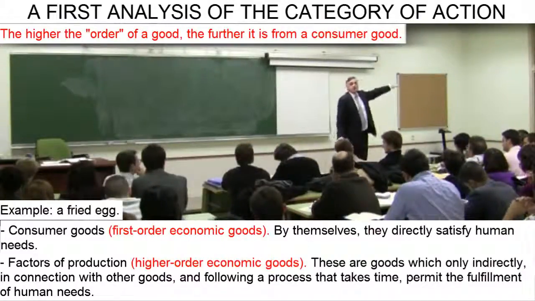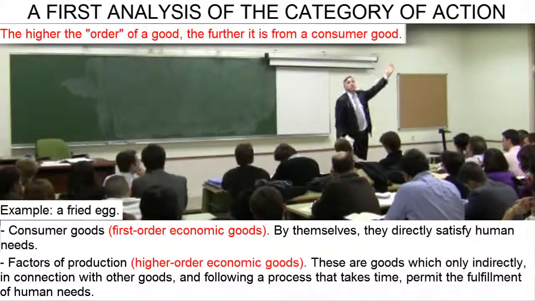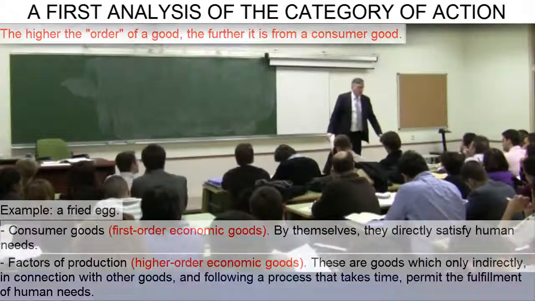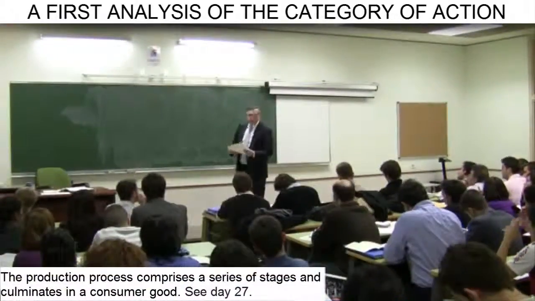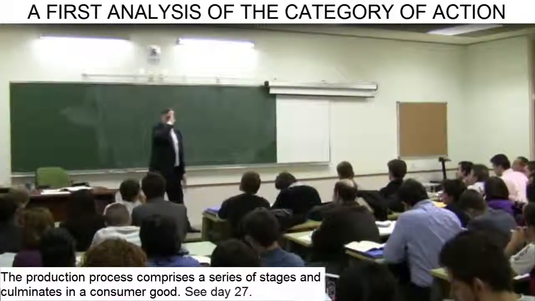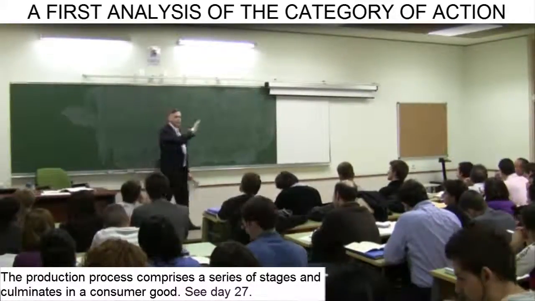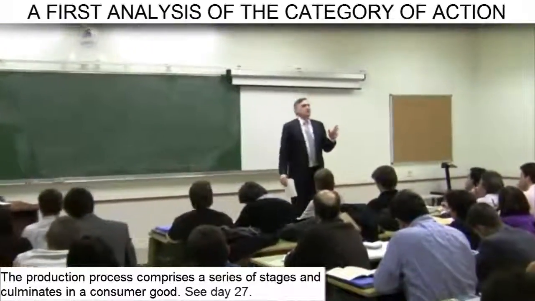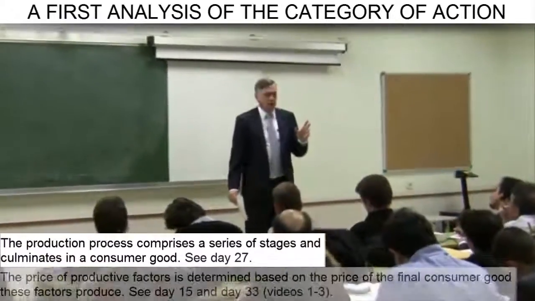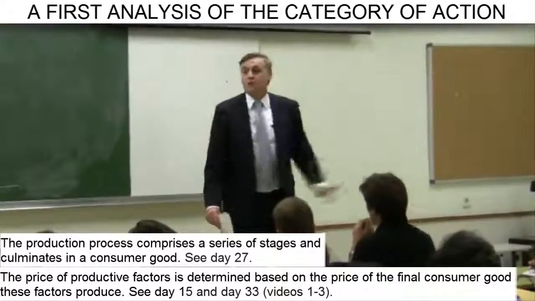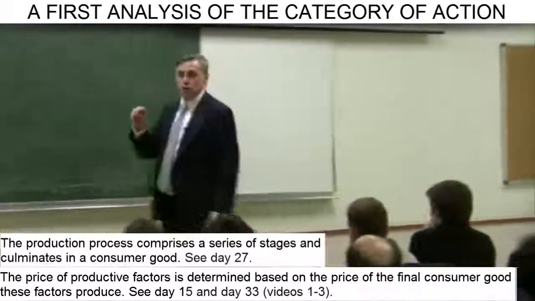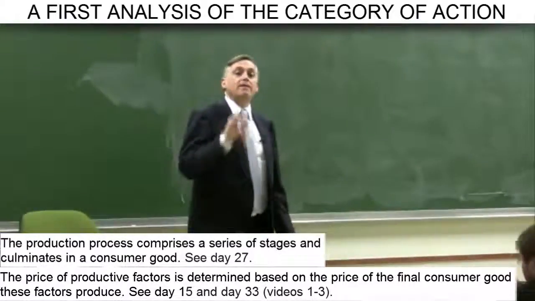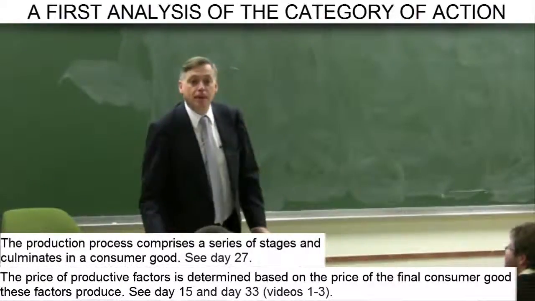recently extracted iron ore at the mine entrance before the ore is taken to a blast furnace and converted into steel. It's very important that you grasp this philosophy of the production process as a set of successive stages, in each of which goods take the form of economic goods of a different order. This is important because when we study the theory of prices, we will see that as human beings subjectively value consumer goods and exchange them, they determine market prices for them, for the fried egg in this case.